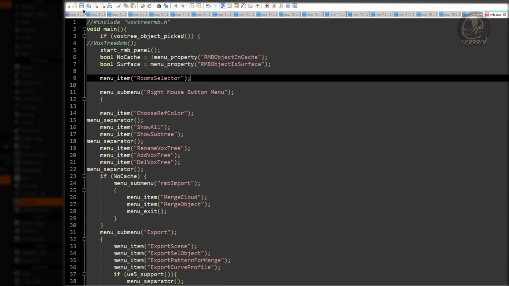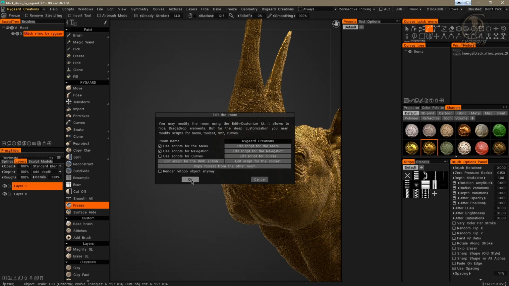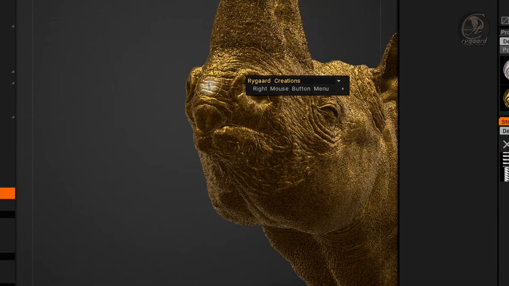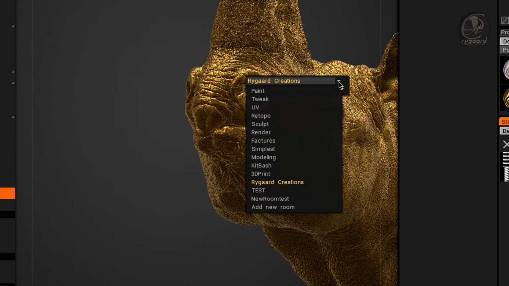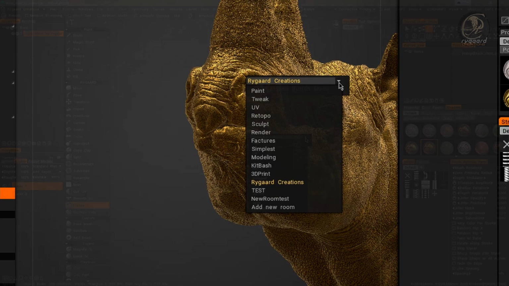I'll save this script, close it, go back to 3DCoat and click the OK button. And now, when I click with the right mouse button, as you can see, I have successfully added the 3DCoat room list menu here, inside the right-click menu, right?